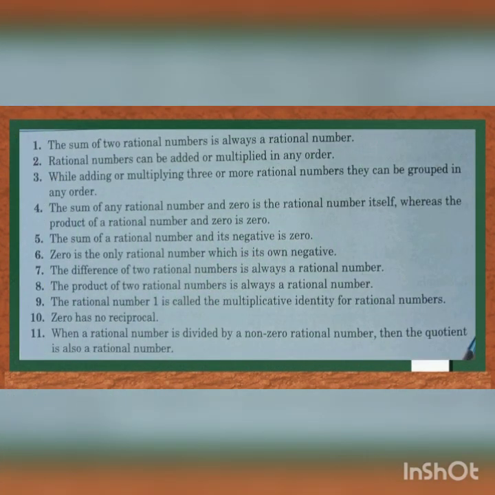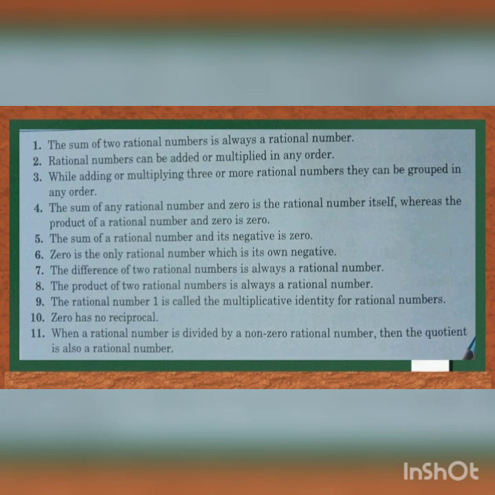Okay children, now tell me what are the topics we discussed today. Yes, the sum of two rational numbers is always a rational number. Rational numbers can be added or multiplied in any order. While adding or multiplying three or more rational numbers, they can be grouped in any order.